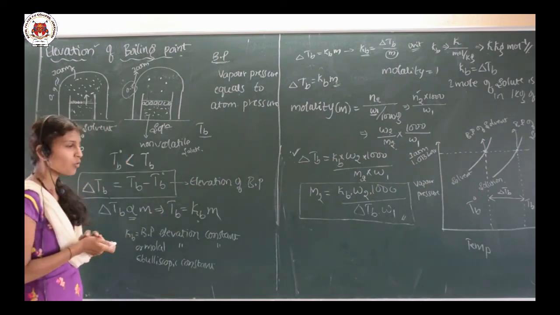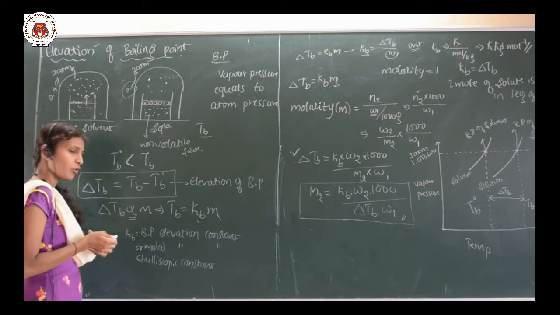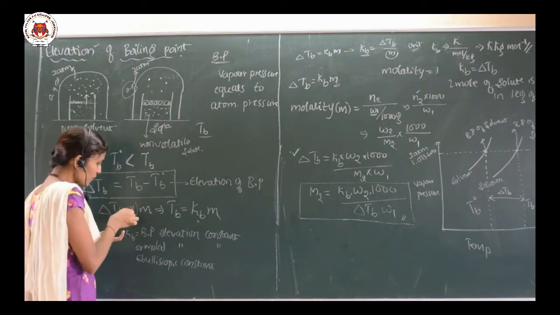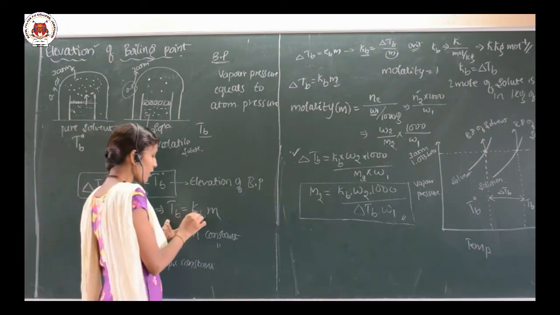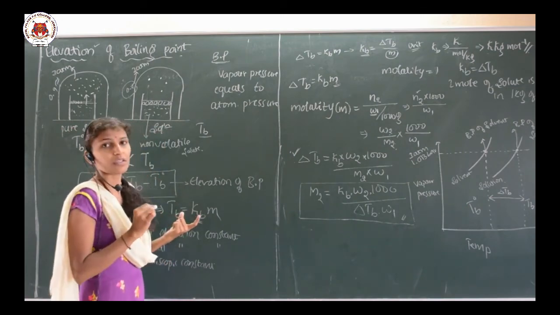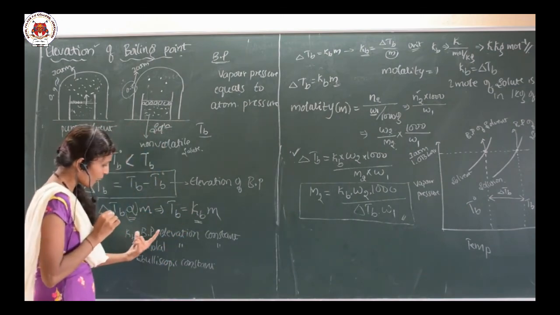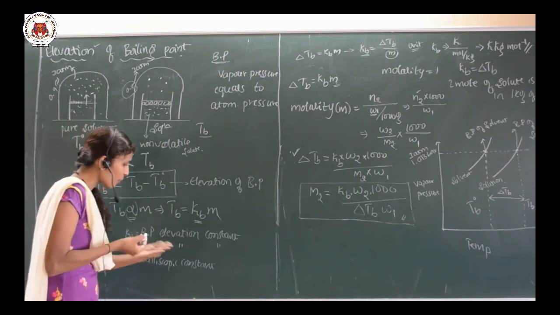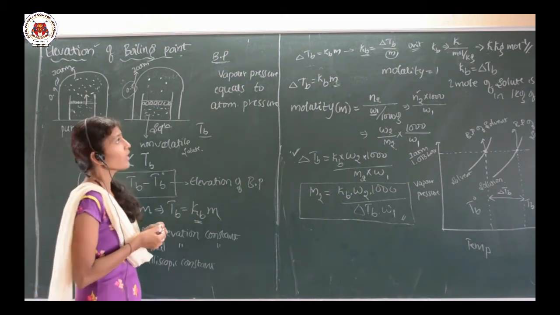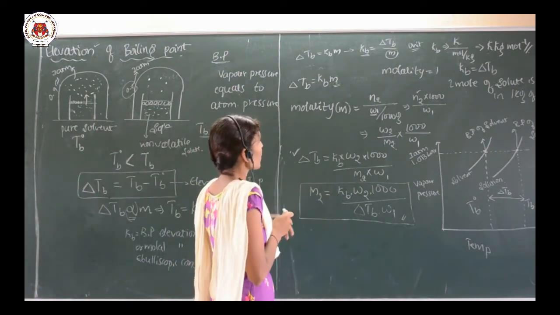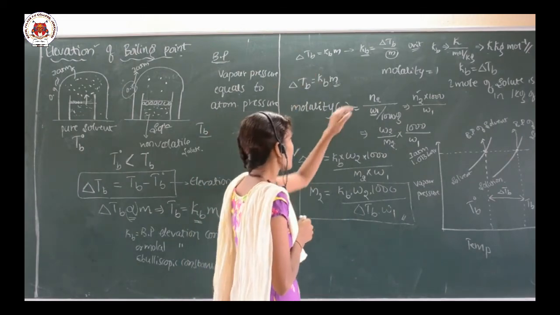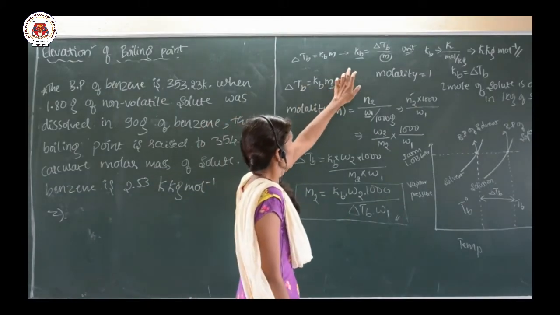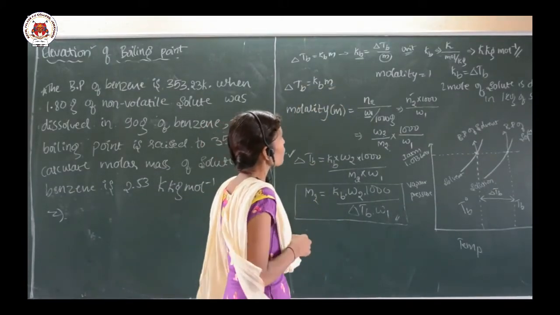Generally for a dilute solution, delta TB is directly proportional to the molality. So if I remove the proportionality sign, we get one more constant, that is Kb. Kb is nothing but the boiling point elevation constant or molal elevation constant or ebullioscopic constant. Okay. And then if I separate out the Kb term, you are going to get delta Tb divided by m. So Kb is equal to delta Tb by m.